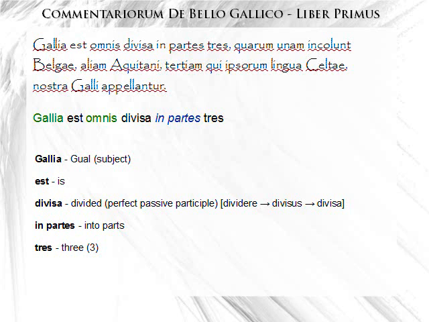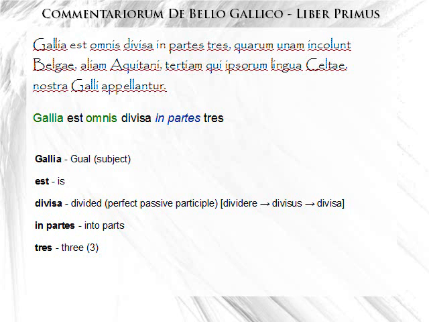It kind of works like an adjective. It comes from the verb dividere, and you'll know from your principal parts, this is the fourth principal part, which Brent will teach you, that it becomes divisus, and to put in the feminine, because Gallia is in the feminine, it becomes divisa. So, all Gaul, you see I have Gallia and omnis in green, because they go together.